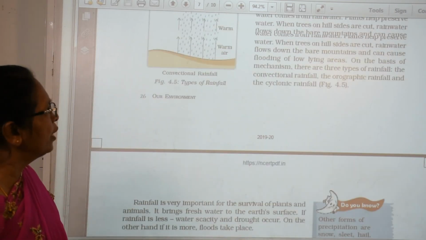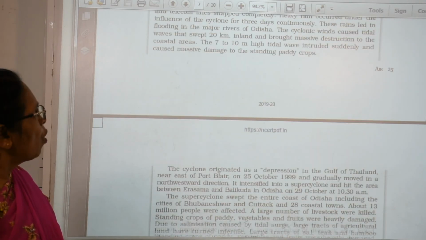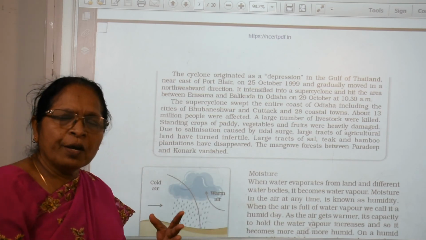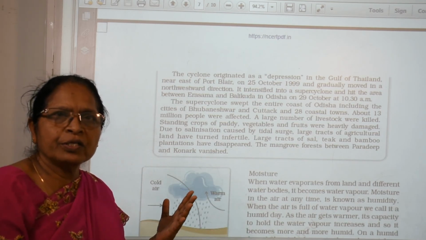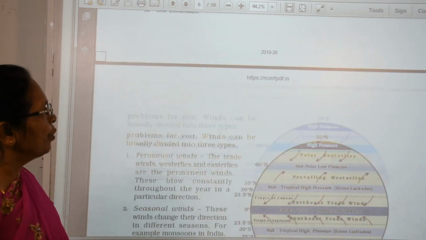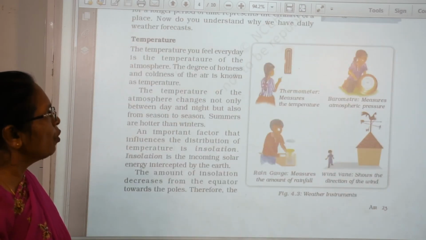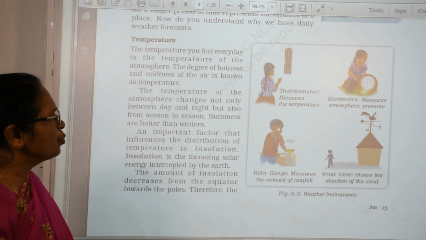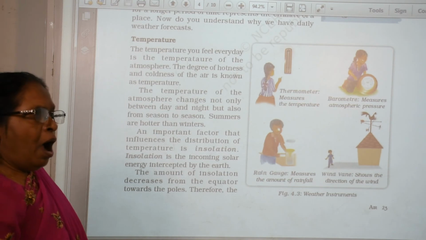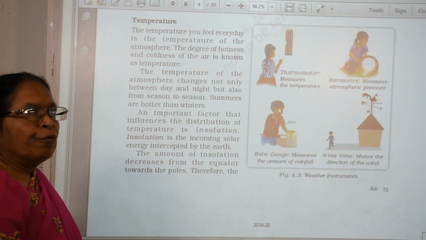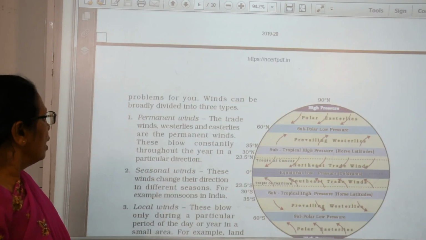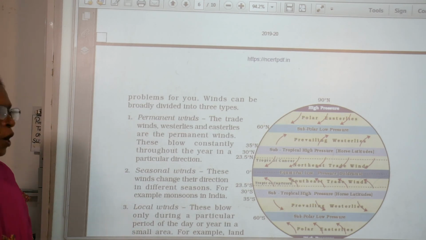Now once again I'll repeat for you. How many types of instruments do we use to measure the weather? There are 4 types. What are the 4 types of instruments? A thermometer, a barometer, a rain gauge, and a wind vane. And how many types of winds are there? That also is 3 types: permanent winds, seasonal winds, and local winds.